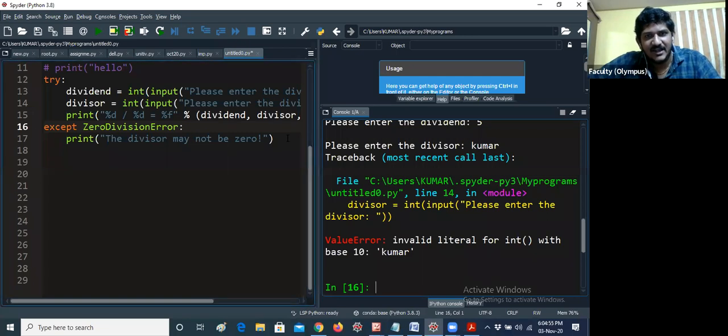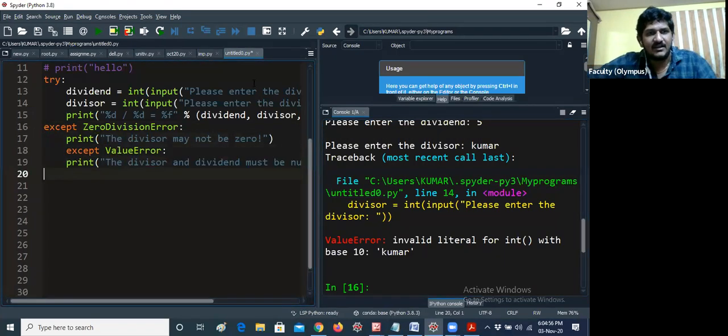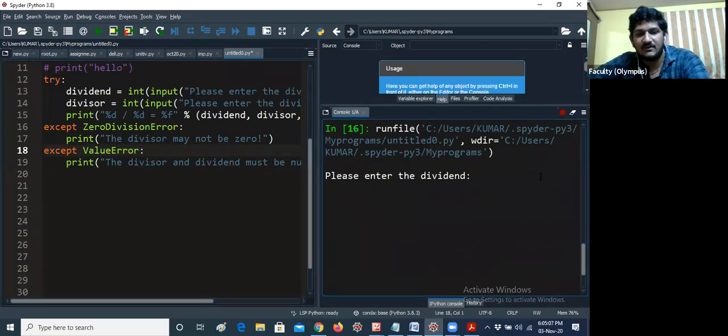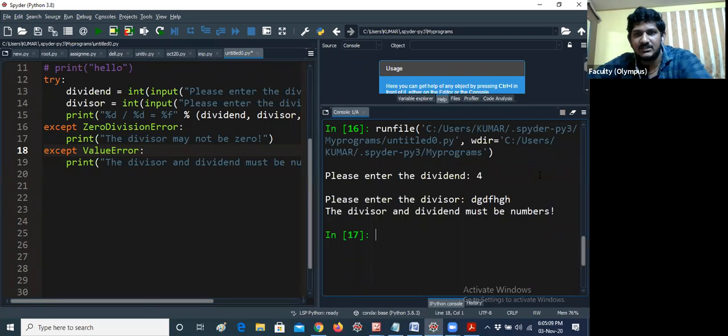So this is how you can declare the except keyword. You can declare except value error in the last line also. That's not a problem. Multiple exceptions can be handled at the same time. This is the question I would like to tell you. That's all. So if I'm giving 4, and if I'm giving blah blah blah in English, it displays "dividend must be number". So it's displaying like that. Okay. Hope you understand now.